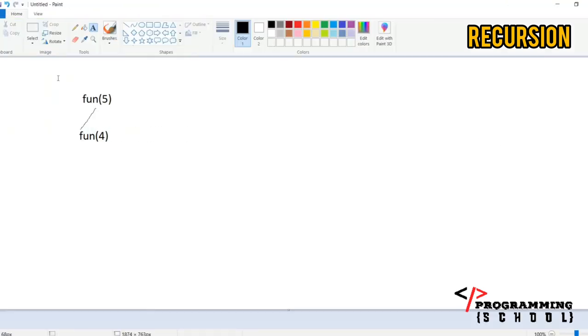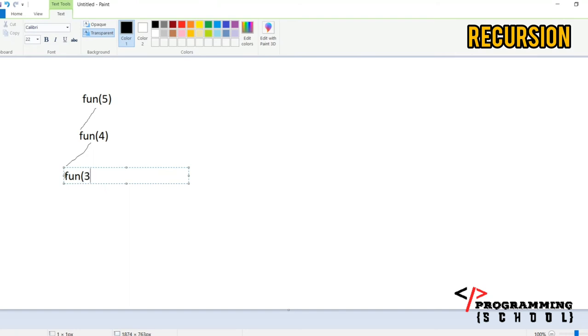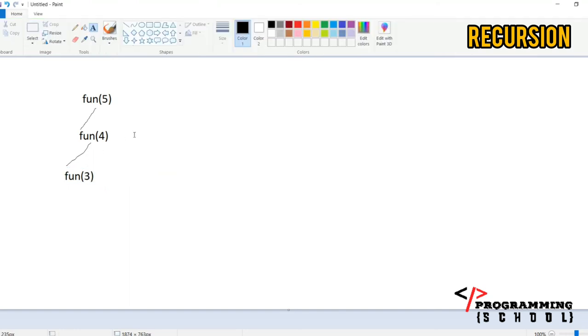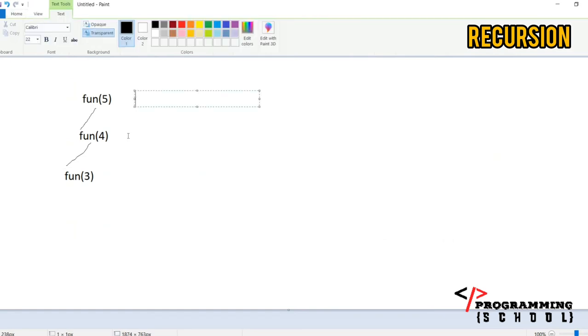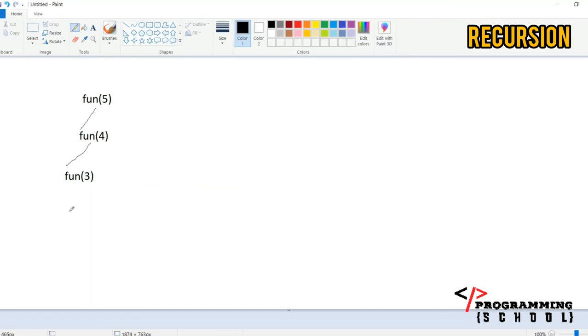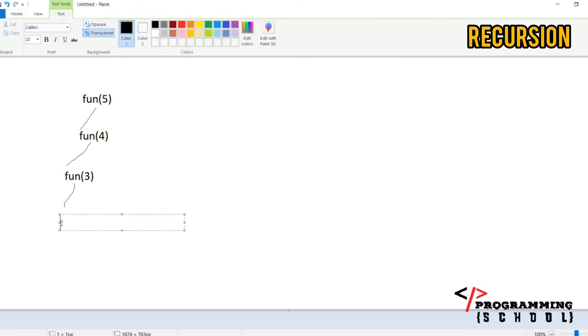And it is going to check, is it 0? No, it is not 0. Now again it is going to be called with fun of 3. Yes, every time it is going to print 5 here, 4 here, and 3 here. Then it is going to check again, is it 0? No, it is not 0. Then it is going to print 3 here, and again it is going to call fun of 2.